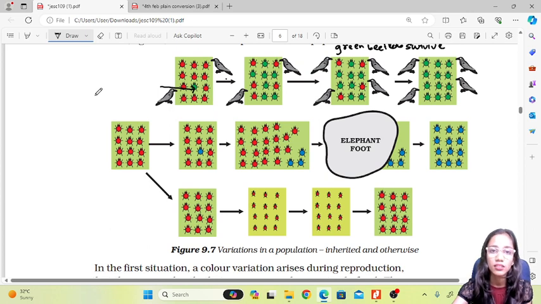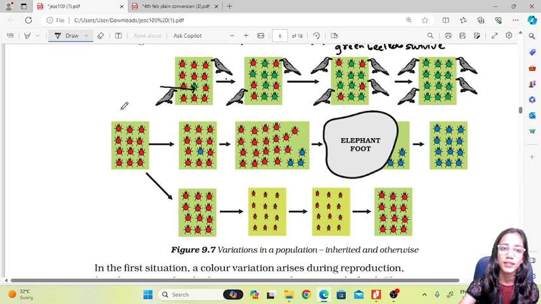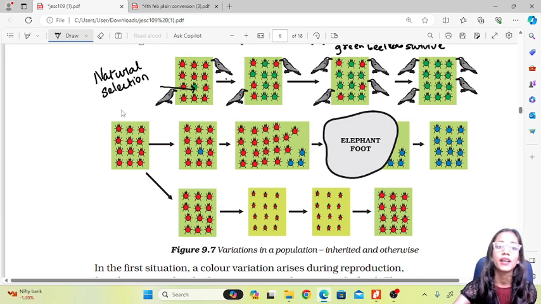So this phenomenon, when naturally a particular trait is selected by nature which gives the organism a survival advantage, is called natural selection. So this is an example of natural selection, wherein a particular gene enters the population, gives the organism a survival advantage, and is naturally selected by the environment.